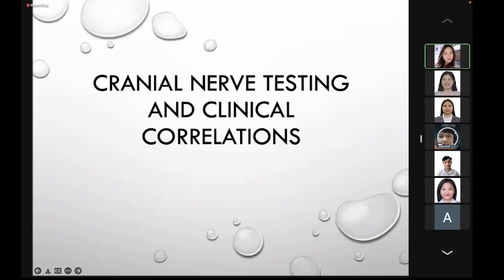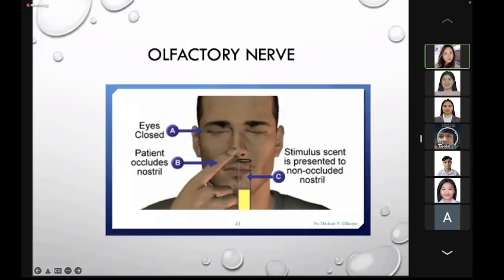For cranial nerve testing, class, we will just go through this because you've already studied this when you studied IPD. So for testing the olfactory nerve, of course, that is the sense of smell. You have to introduce a non-irritating odor such as coffee or orange peel. Do not use super strong perfumes because it will cause irritation of the hair cells. Sometimes the patient will even feel pain.